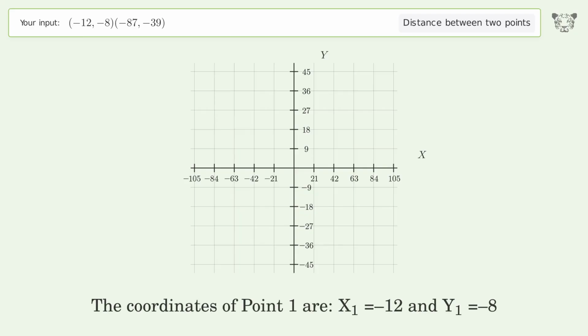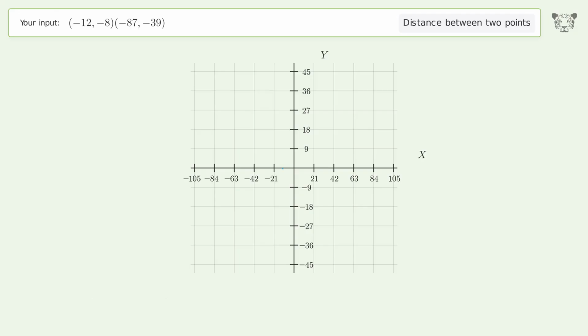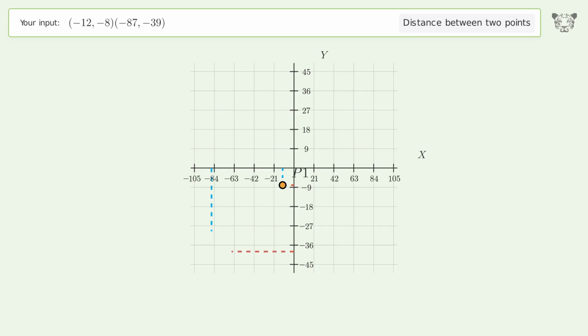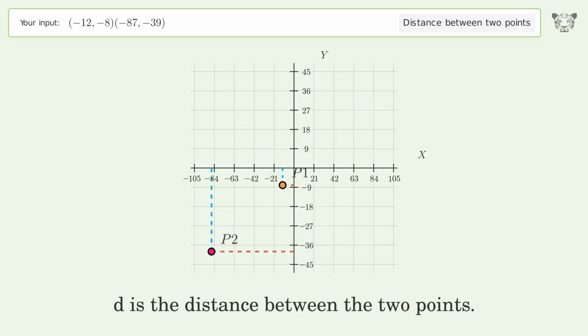The coordinates of point 1 are x1 equals -12 and y1 equals -8. The coordinates of point 2 are x2 equals -87 and y2 equals -39. D is the distance between the 2 points.